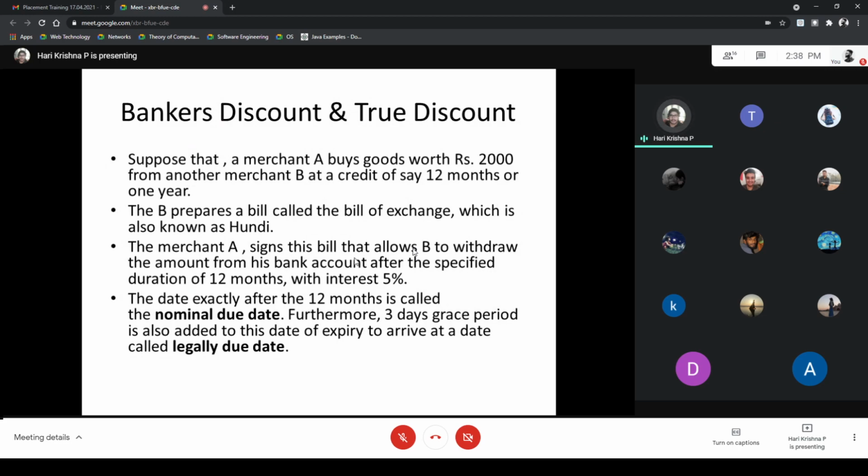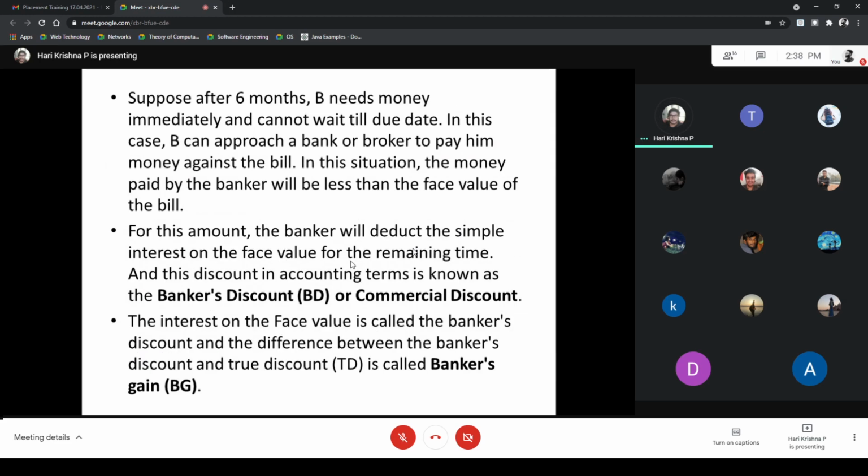The exact date after the 12 months is called the nominal due date. It is just extra information. The correct date after the 12 months is the nominal due date, but the bank gives a further 3 days of grace period. This grace period is added to the date of expiry. For example, if the due date comes on 5th April, the 3 days of grace are included, and the final due date, called the legally due date, will be 8th April.